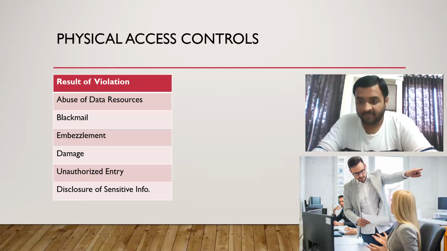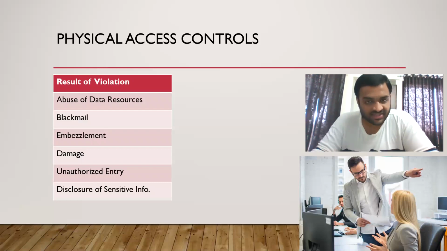Now, what can happen? If you force them a lot, what can happen? What is the result of that violation? Abuse of data resources. What does this mean, abuse of data resources? They will use the data for their own benefit. They were given access to the data because we believe that he understands the responsibility, he understands the confidentiality and all. But now he is using the data for his personal benefit. That is abuse of data resources. That is abuse of his position.